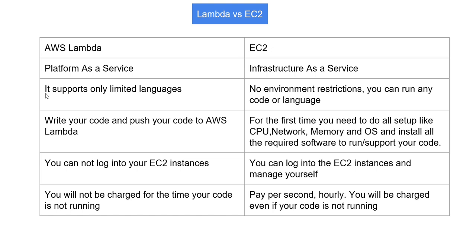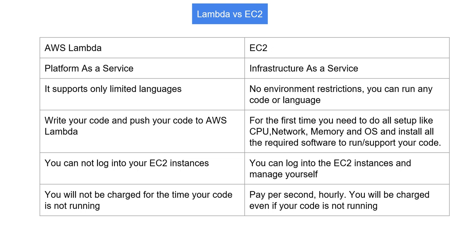Second, AWS Lambda supports limited languages. We can write our code or utility in .NET, C#, Python, Node.js, Golang, Ruby. So there are some limited languages wherein we can write our code or utility in AWS Lambda.